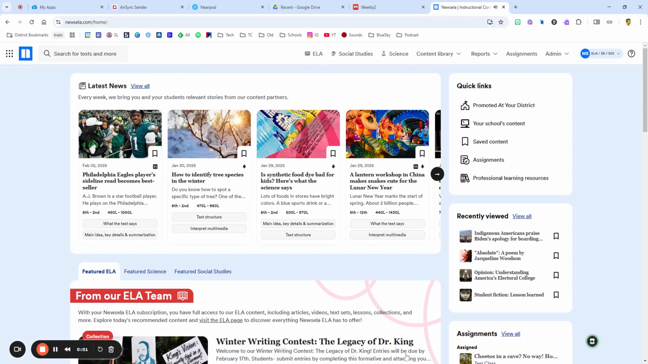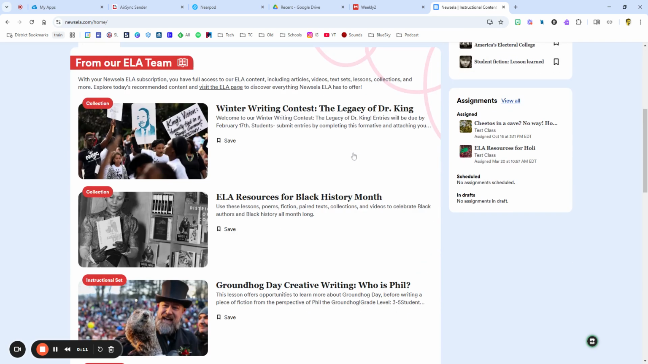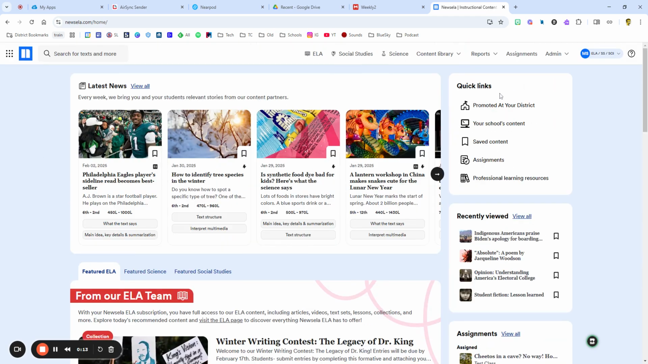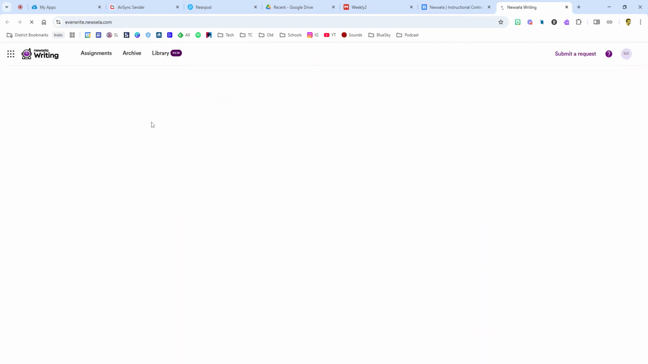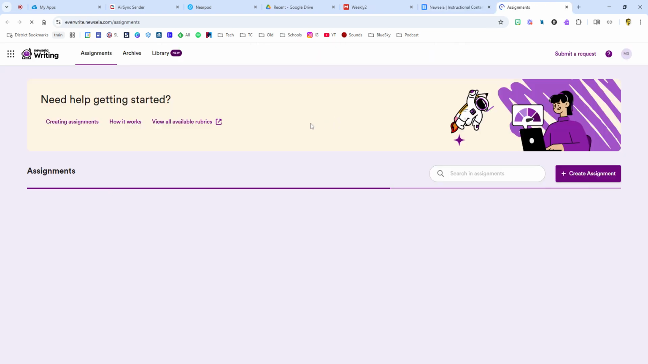All right, I'm going to take everybody through a very, very quick tour of Newsela Writing, which is a new feature that is only a couple weeks old and is available with our Newsela subscription. So you've all been to Newsela before. You see this whole main screen right here where you see your reading passages, things in your district, quick links. But if you come up here to the waffle in the left-hand corner, you have an option for Newsela Writing. And this will bring us over to the Newsela Writing feature.